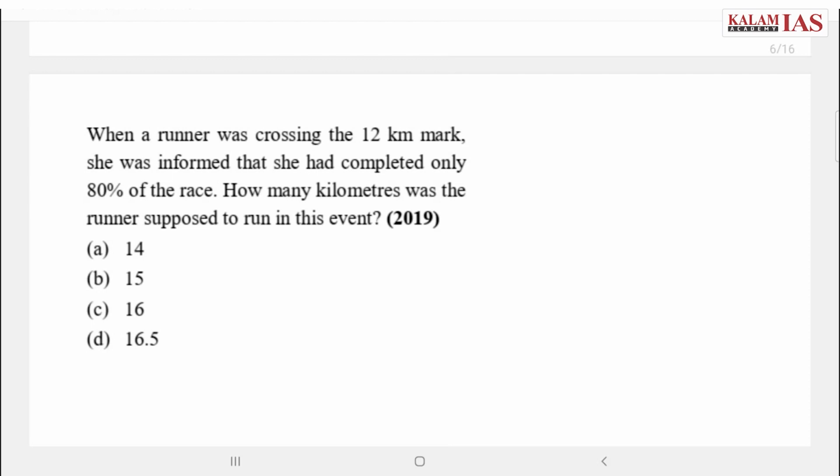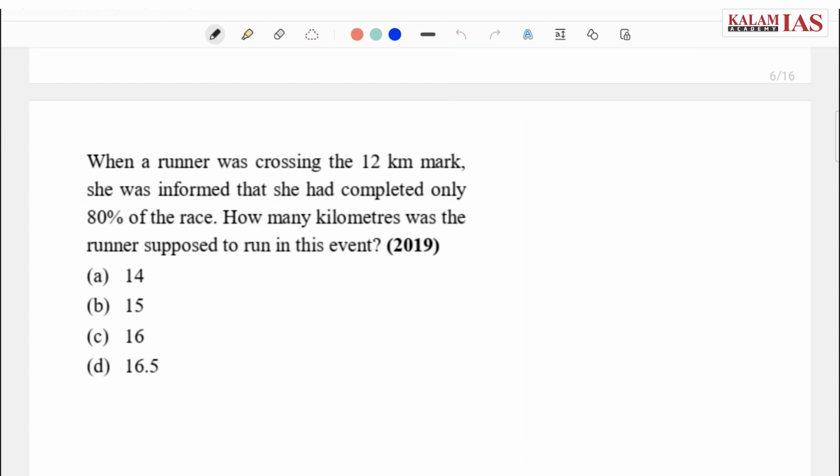So it says, when a runner was crossing the 12-kilometer mark, she was informed that she had completed only 80% of the race. How many kilometers was the runner supposed to run in this event? So I'll first explain the question and then we'll try to attempt this question. Basically there is a running track on which a person is running.